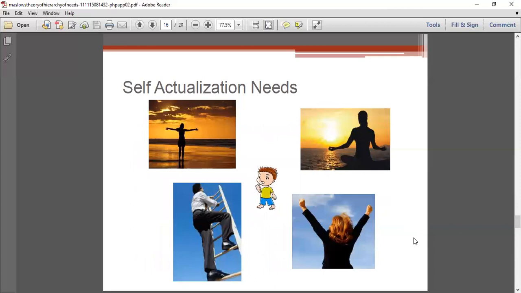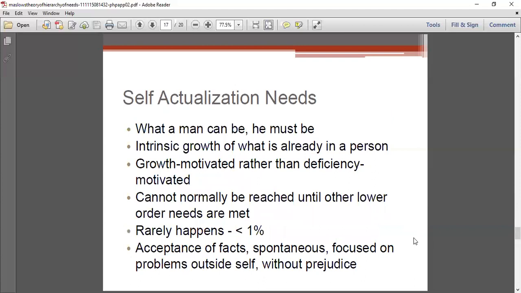And the last one is the self-actualization needs. Self-actualization needs are nothing but when you are growth motivated rather than deficiency motivated. When you grow and reach your highest level, the peak level, this may be very rare because it happens to less than 1% of people only. If your growth is motivated rather than deficiency motivated, you will be focusing on the highest point in your life, which is known as self-actualization needs.